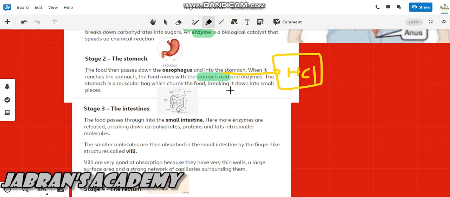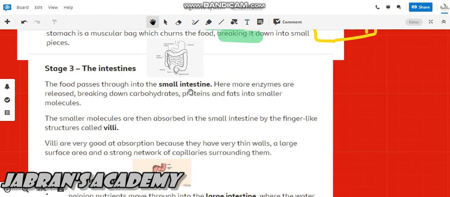The stomach is a muscular bag that is continuously doing contraction and relaxation, opening and closing. That also helps in breaking down the food. So what happens in the stomach? The food goes into the stomach, reacts with HCl and enzymes, and due to contraction and relaxation of the stomach, the food breaks down.